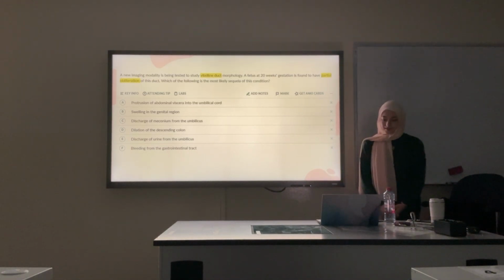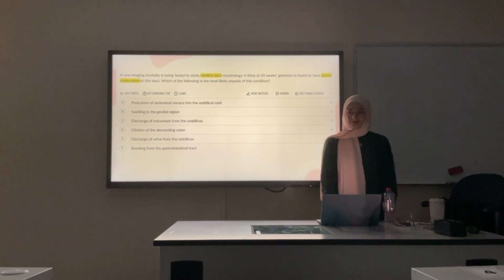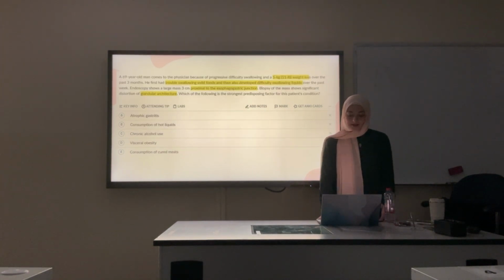Bleeding from the gastrointestinal tract. Why does this happen? Because of the gastric mucosa. This diverticulum can have gastric mucosa. It can erode. Next one.